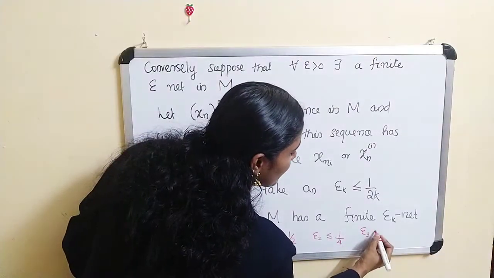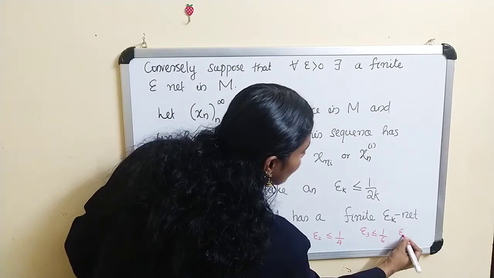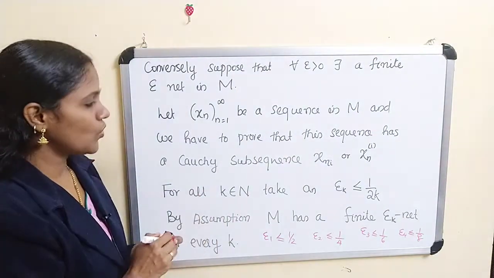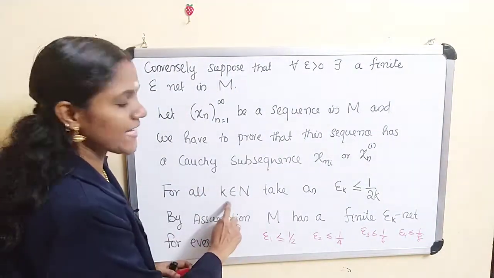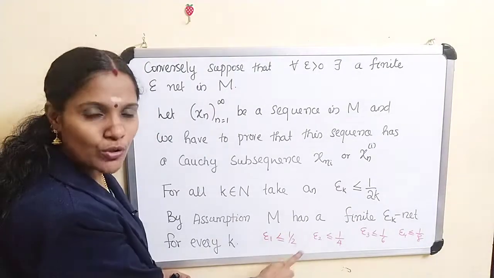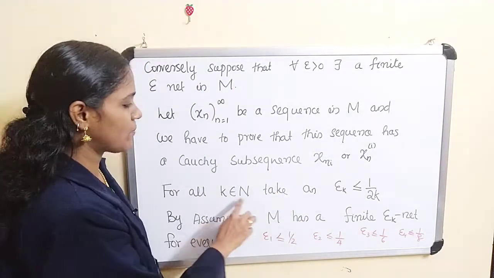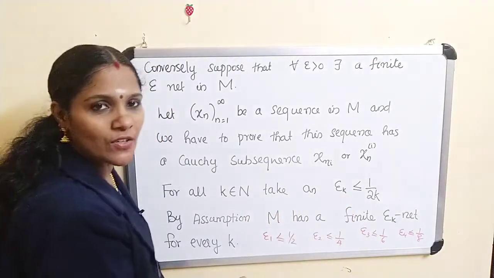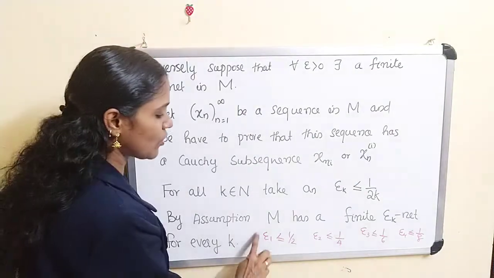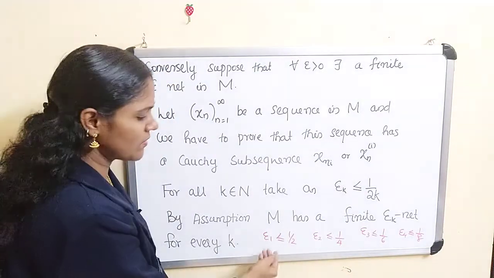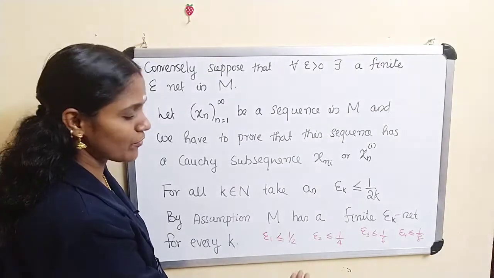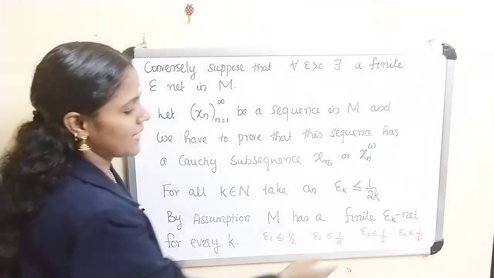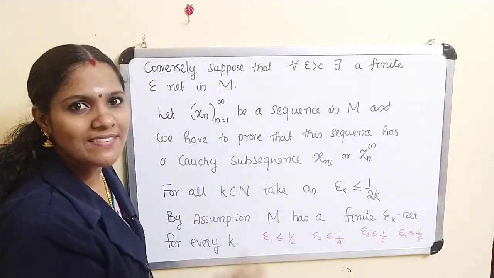Epsilon 3 is less than or equal to 1 by 6, epsilon 4 is less than or equal to 1 by 8, etc. So for each k belonging to N, we get epsilon 1, epsilon 2, epsilon 3, etc. Clearly epsilon 1 must be less than or equal to 1 by 2, which means epsilon 1 may be 1 by 3, 1 by 4, etc. And epsilon 2 must be less than or equal to 1 by 4, and epsilon 3 must be less than or equal to 1 by 6, etc.